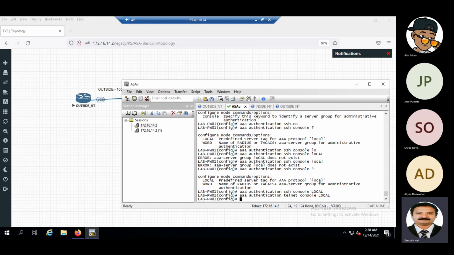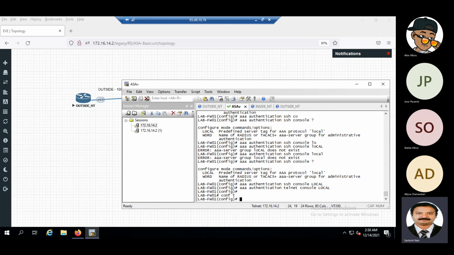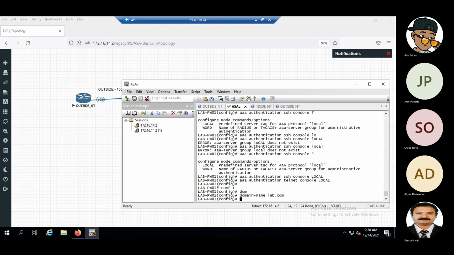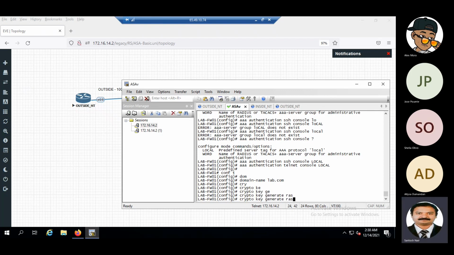Okay, so now we have to generate the key. Before generating the key, what we have to give actually? There are two things that we have to give. Host name and one more thing that we had given earlier also on the routers. What was that? The domain. Domain. So now we have to generate RSA.